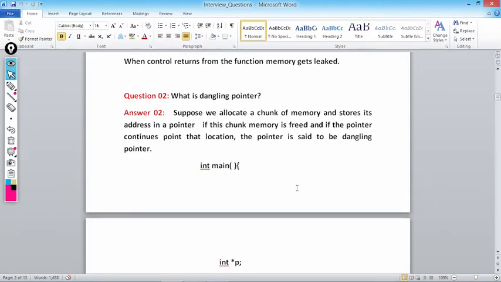Second, what is a dangling pointer? It is just the opposite of memory leak. In memory leak we have the buildings but no way to reach there, but in a dangling pointer we have the roads but at the end of the roads no buildings are there. Suppose we allocate a chunk of memory and store its address in a pointer. If this chunk of memory is freed and the pointer continues to point to that location, the pointer is said to be a dangling pointer. Getting my point?